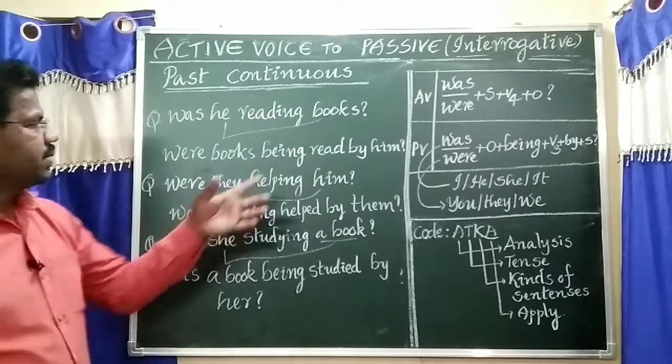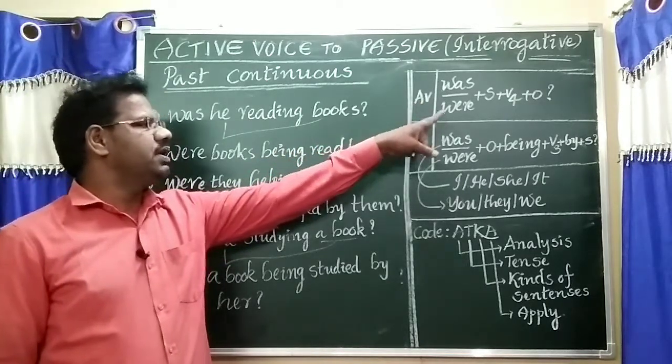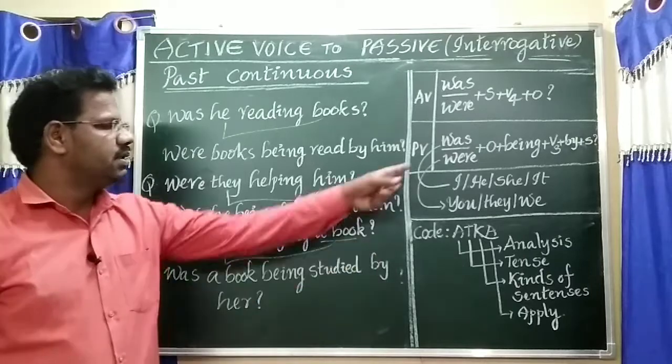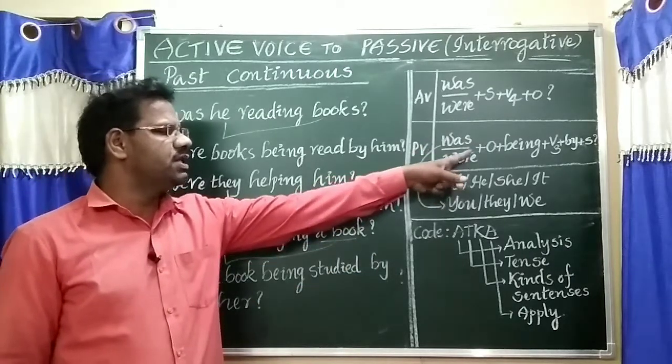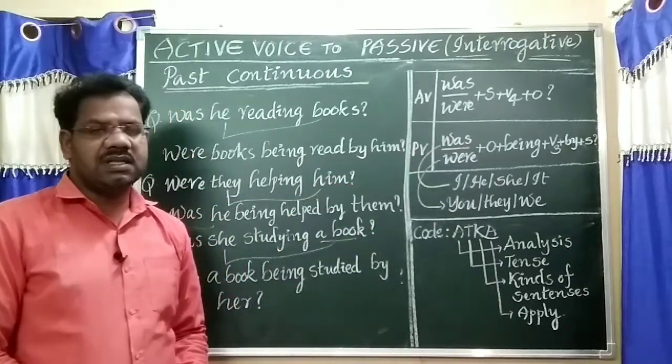Once listen. Active structure: was or were, subject before object. Passive structure: was or were, object being verb form 3, preposition by subject.